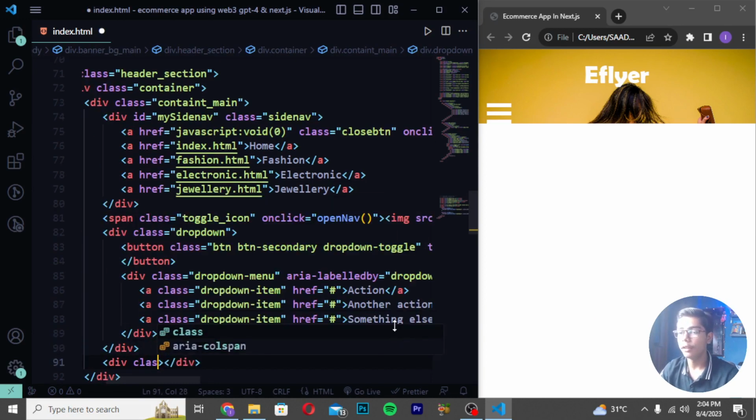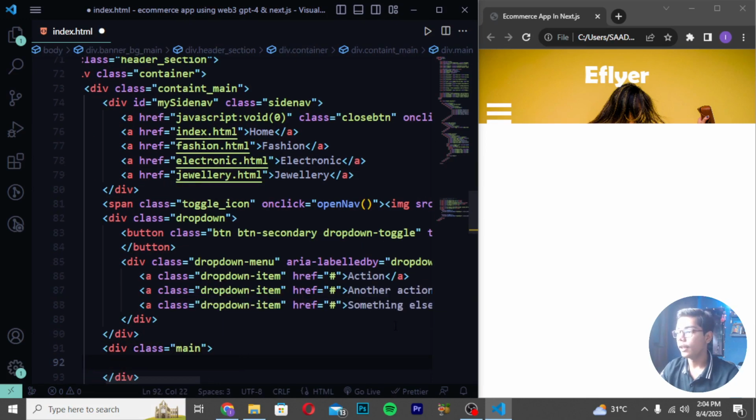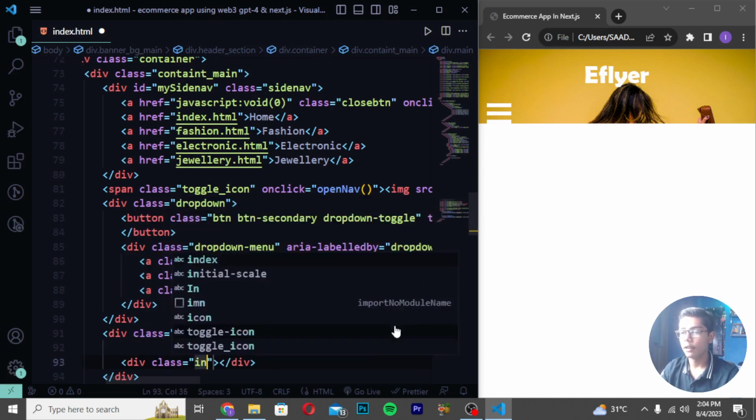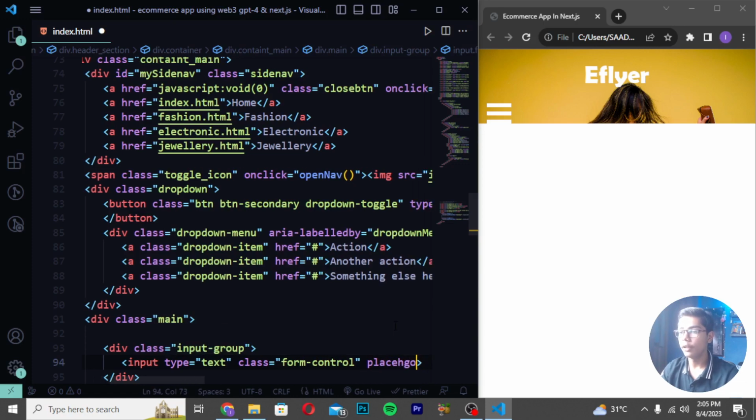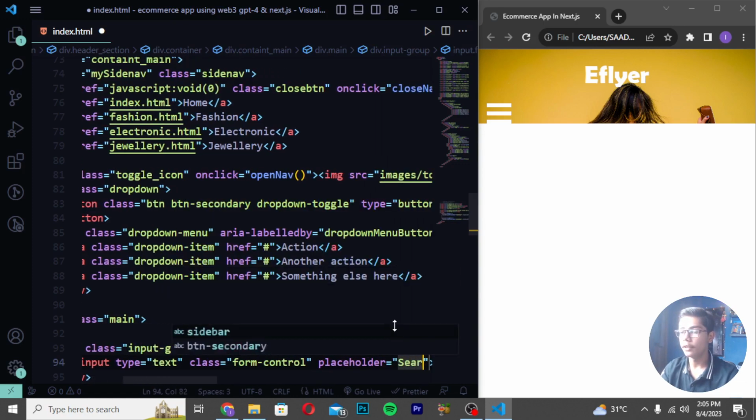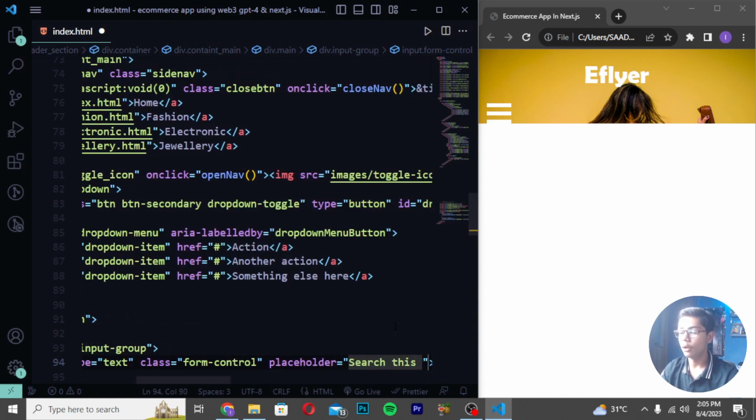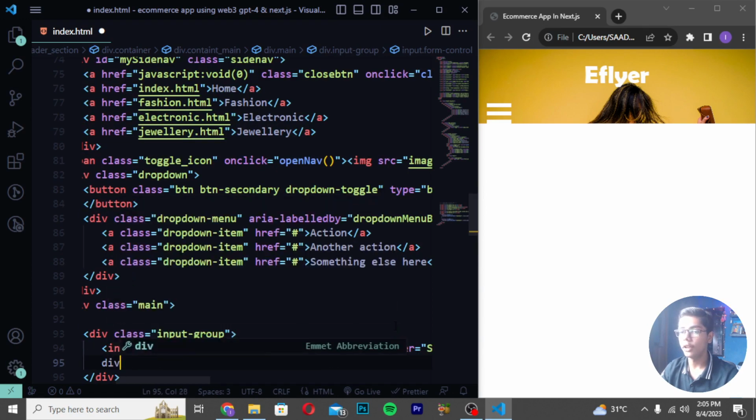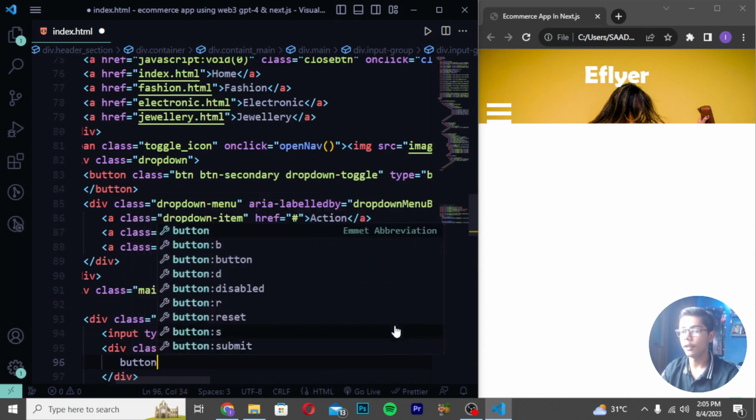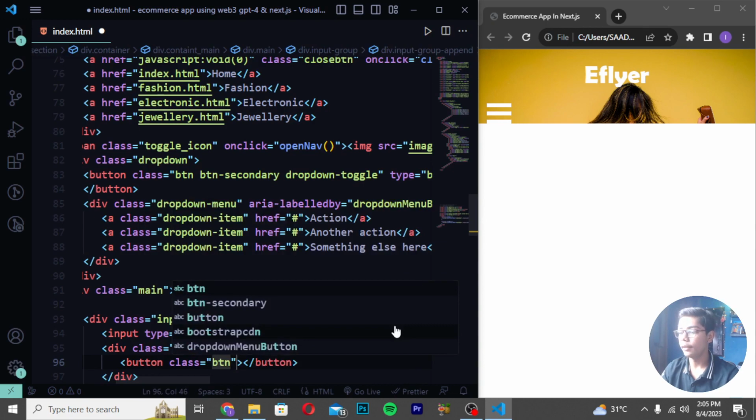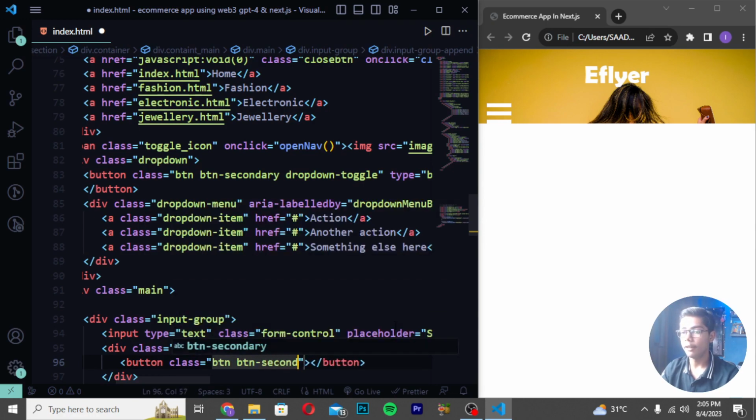You have to create a div class main, and I will be writing here div class input-group like this. Then write here input type should be text. Write here class form-control, and I will be now writing the placeholder, and in which I will be writing search this block. Then you have to now move down, create this class. Write here input-group-append. Then I will be now writing here button class. Write here btn secondary.